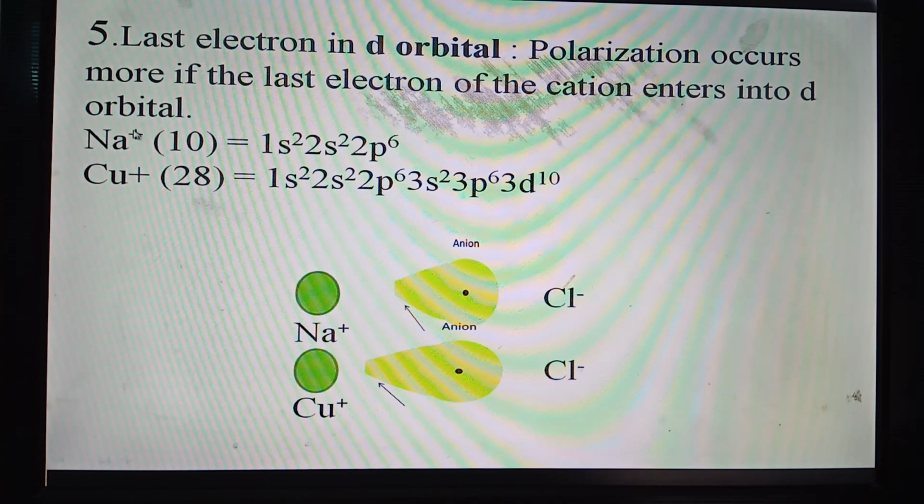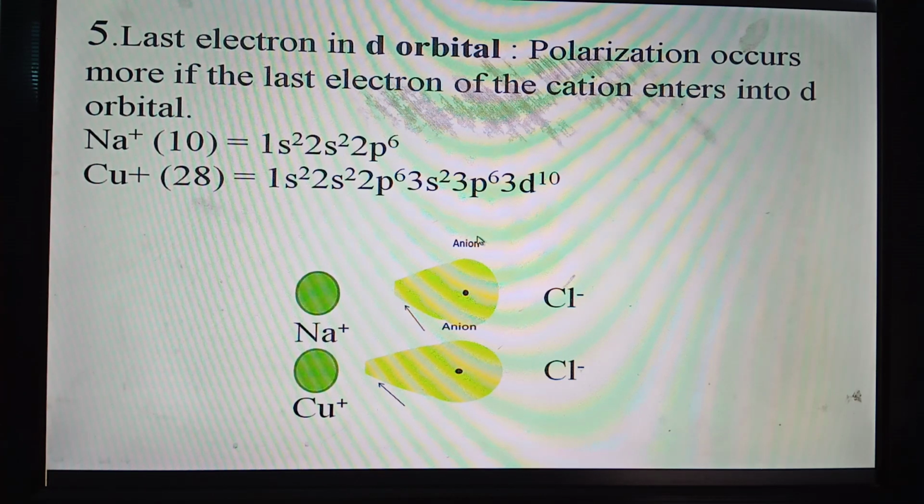Though the charge of the sodium ion is +1 and the charge of the Cu plus ion is also +1, and the size of the sodium ion is smaller than the Cu plus ion, so sodium ion should have more capacity for polarization, but because of the presence of electrons in the d orbital, copper 1 ion, that is Cu plus ion, causes more polarization.